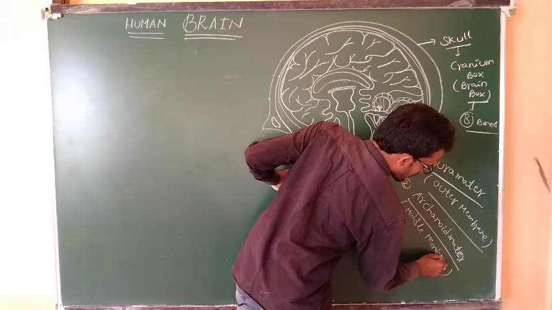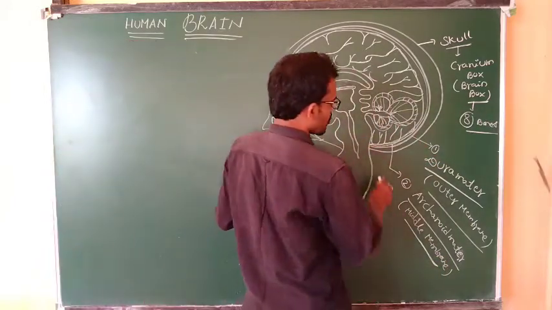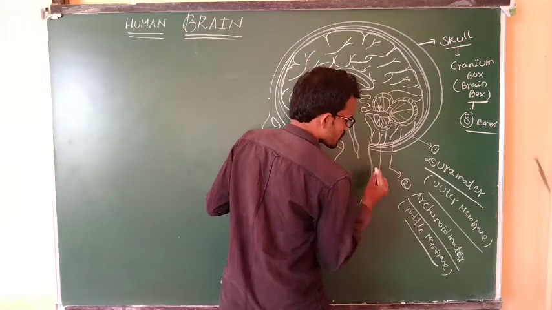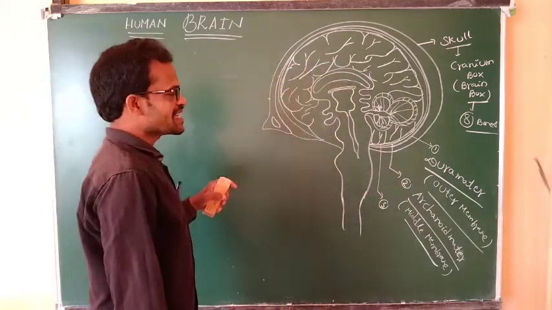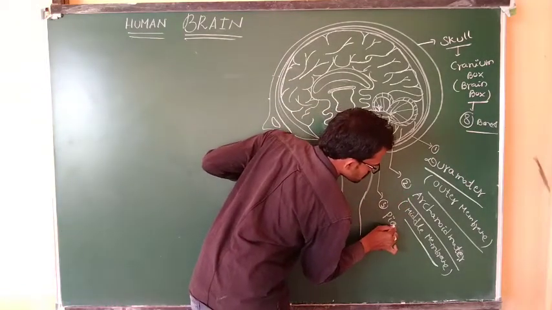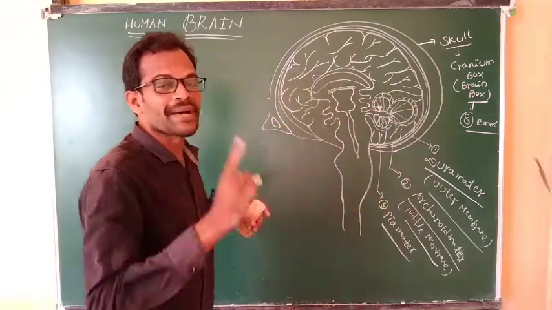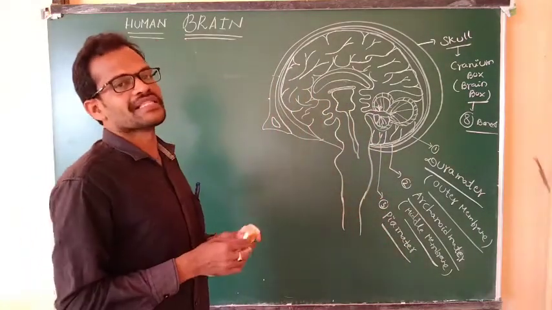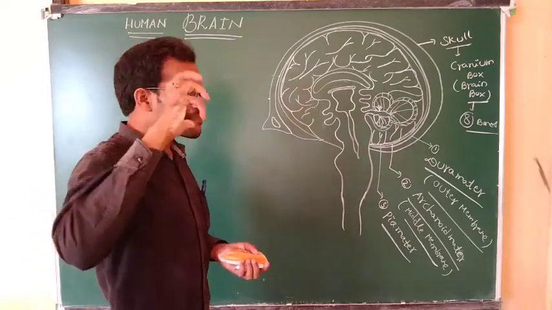Middle membrane. What is the third layer of the brain? It is the pia matter. What is the matter? Matter means membrane. How many membranes cover and protect the brain?